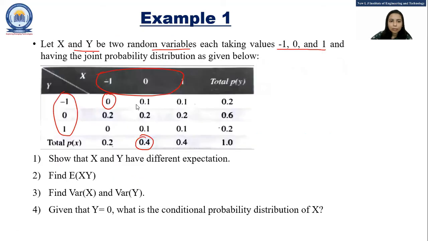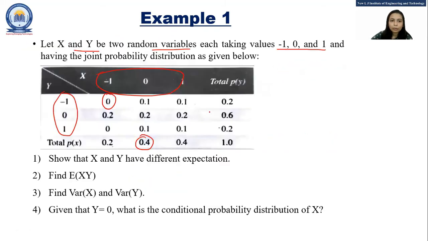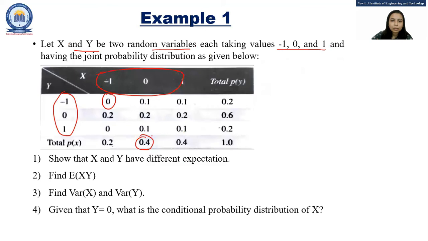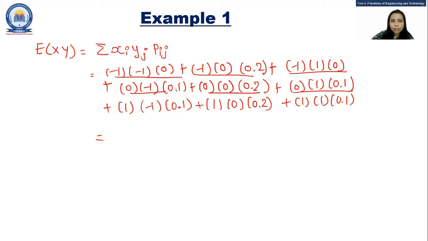Then 1 into -1, and that time the probability is 0.1. Then 1 into 0, and that time the probability is 0.2. Then 1 into 1, and that time the probability is 0.1. So this becomes 0, this is also 0, this is also 0, and minus 0.1 plus 0.1. So the answer is 0.